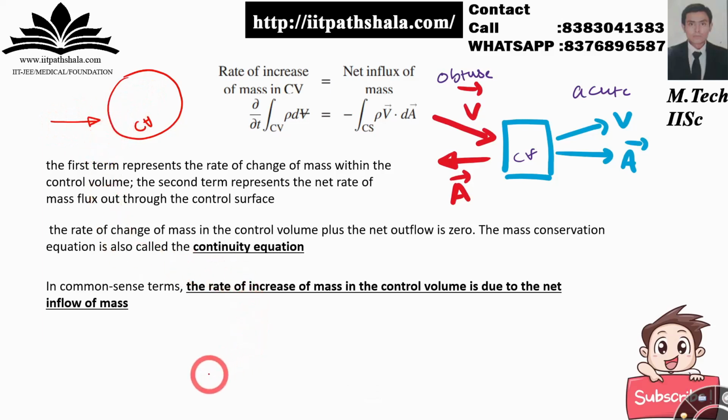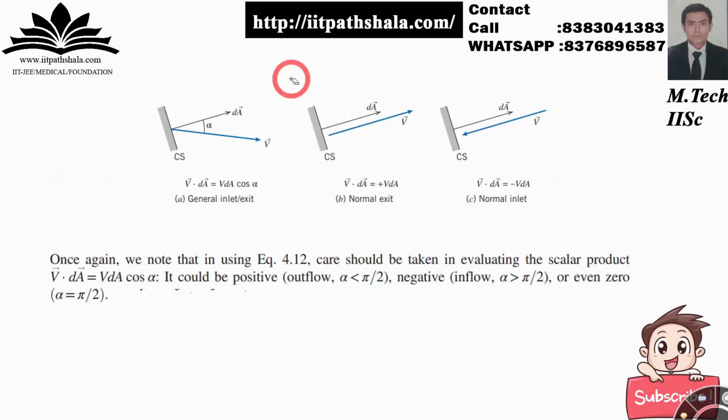Fine with that? So that you have to remember. Now it's a very short talk over v dot dA over here. I've seen very many people making a mistake in this particular term, the flux term. As you can see, v dot dA is nothing but v dA cos theta, the angle between the v vector and the dA vector.